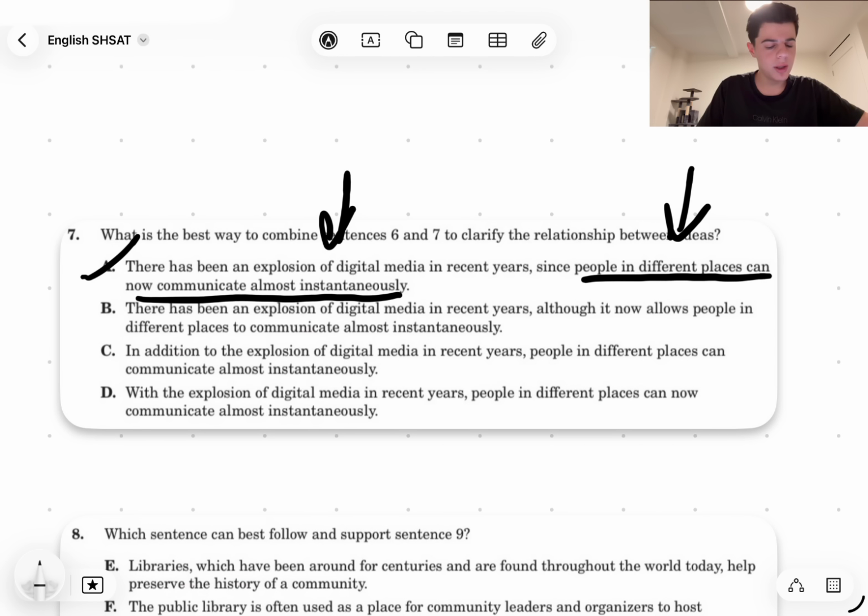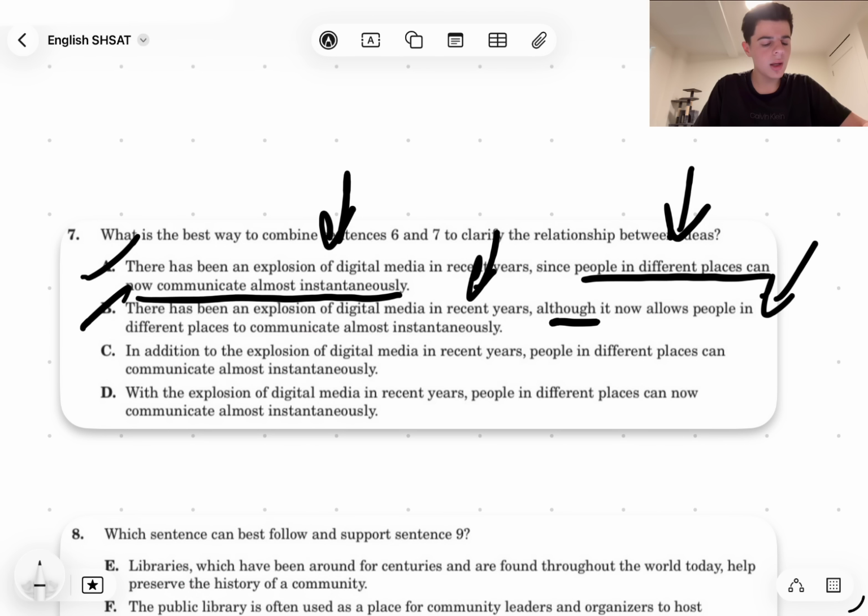B, there's been an explosion of digital media in recent years, although it now allows people in different places to communicate almost instantaneously. Well, this doesn't sound good too, right? Because the "although" makes it sound like it wasn't intended. Well, it was intended, right? The explosion of digital media was intended to allow people in different places to communicate almost instantaneously, right? Although it doesn't really clarify that this directly caused that, right? Which is what we're trying to find.